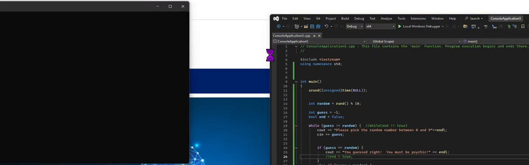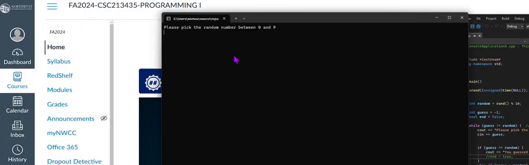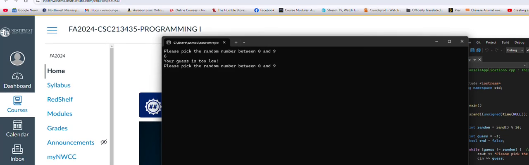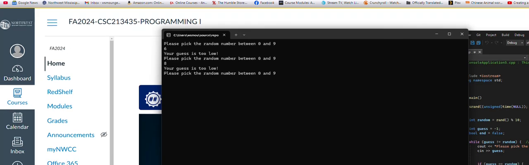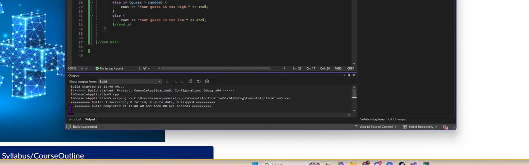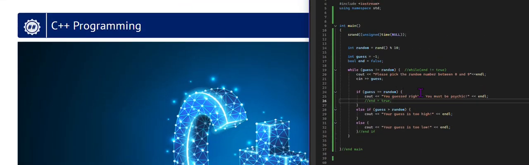So if I run the code, I'll come in here and I'll just pick, oh, well, 6. My guess was too low. Okay, well, maybe 8. My guess is still too low. Oh, well, then that leaves 9. I guessed correctly. All right, well, it's not very exciting when we only have this many numbers.